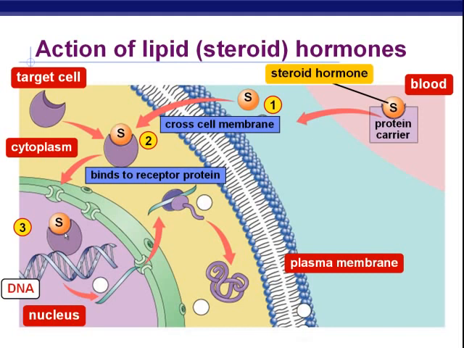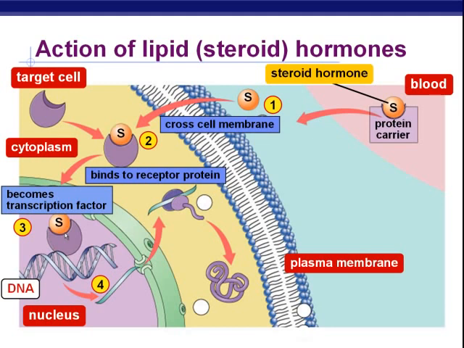Transcription factors are the things that hook on to the appropriate promoter, the appropriate TATA box, and tell the RNA polymerase, hey, over here, this is where you need to start transcribing this particular gene. We need it now. And so once that happens, the steroid has become essentially a transcription factor.